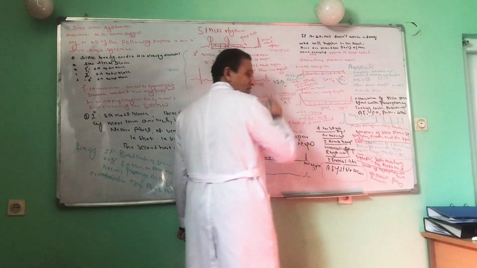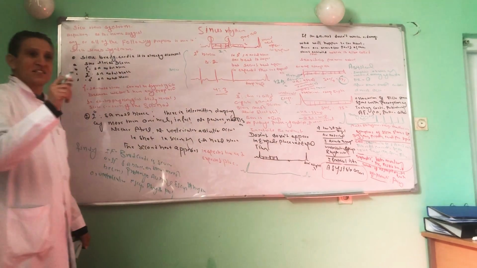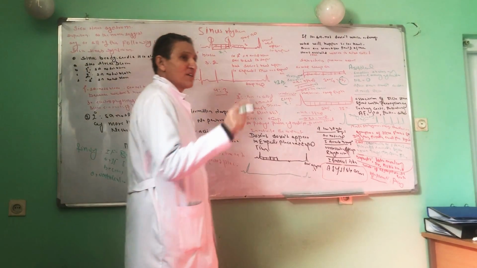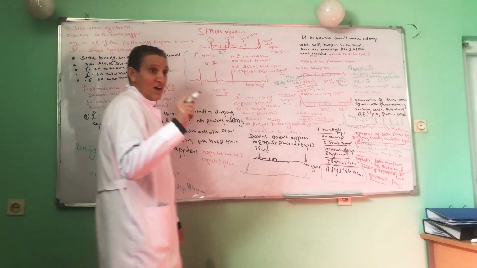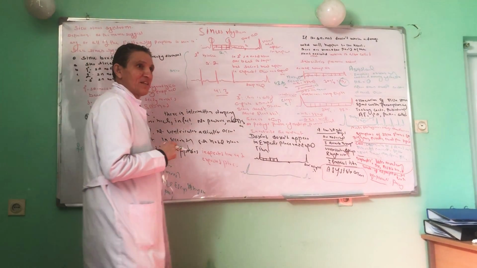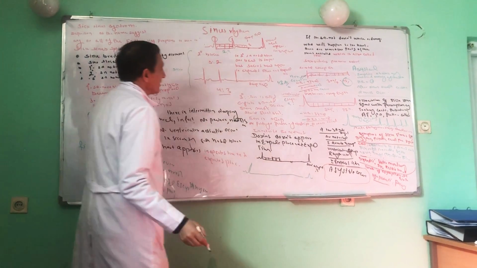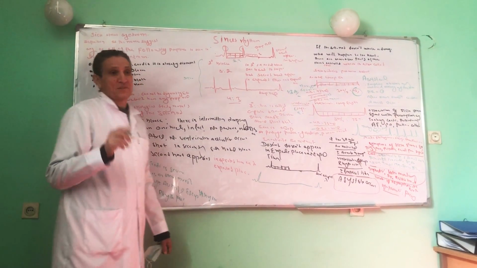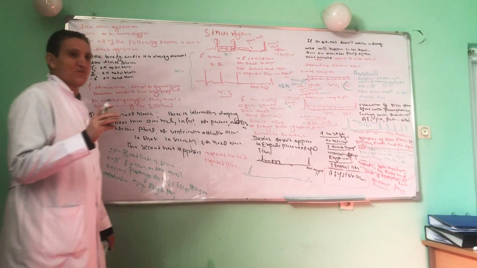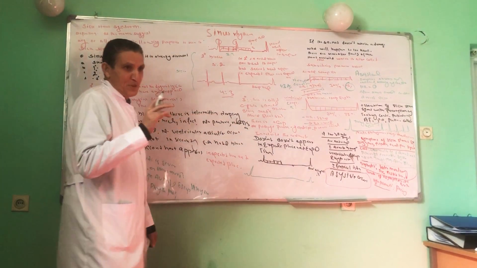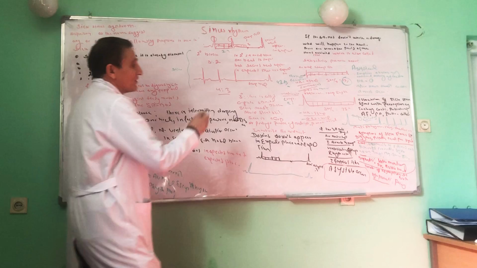The P wave is not present, and the QRS complex is narrow. Different from normal sinus rhythm, where the heart rate is between 60 to 100 beats per minute, every P wave is followed by a QRS complex, and the QRS complex is narrow. But in AV nodal escape rhythm, first the heart rate is 43 beats per minute, the QRS complex is narrow, and another criterion, the P wave is absent. So AV nodal escape rhythm has 3 criteria: the heart rate is 43 beats per minute, the P wave is absent, and the QRS complex is narrow. This is called AV nodal escape rhythm.